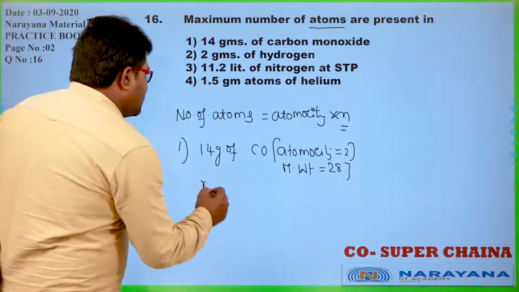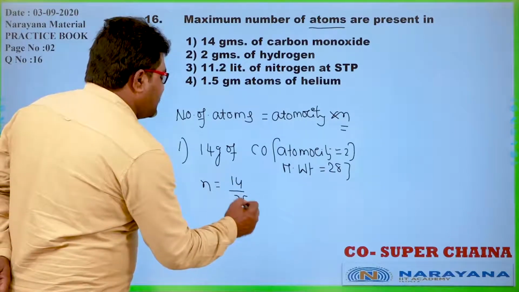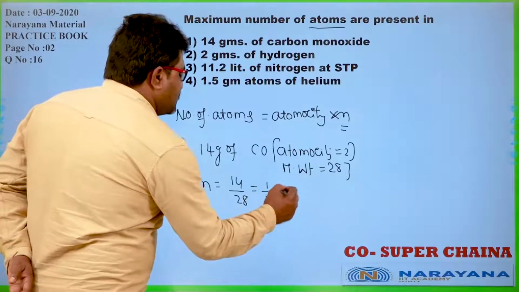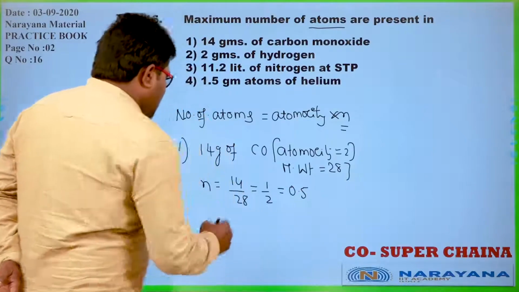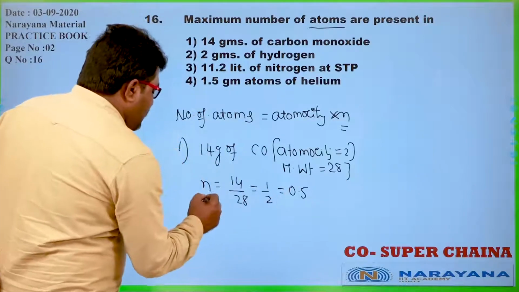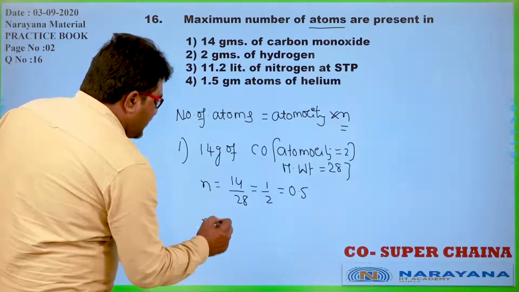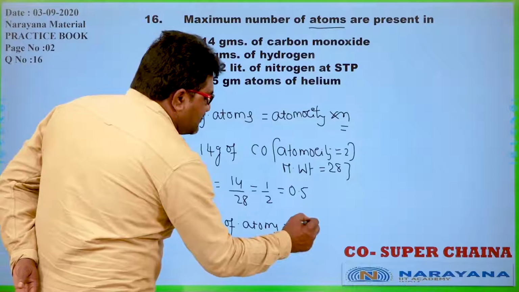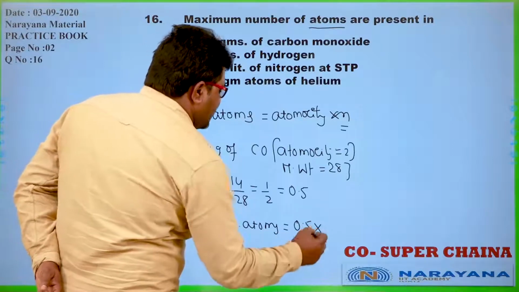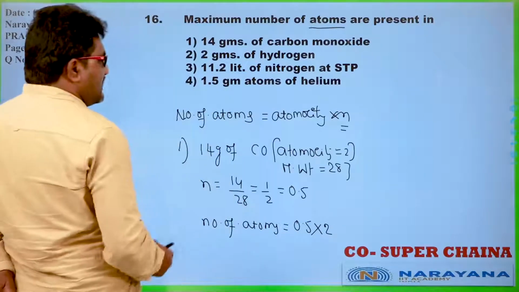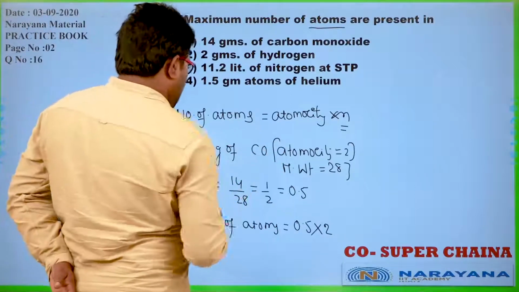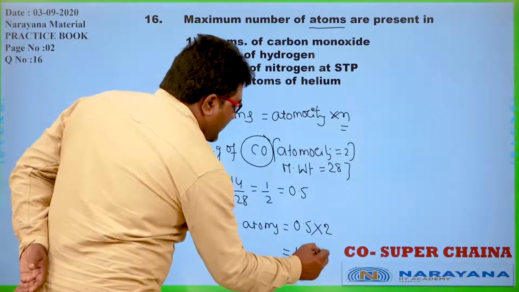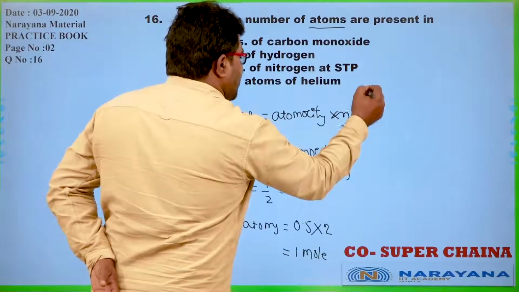So number of moles is 14 by 28, that is 1 by 2, 0.5 moles of molecules. Number of atoms is number of moles of molecules into its atomicity. What is the atomicity here? Carbon monoxide means CO, atomicity is 2. So 1 mole of atoms are there in the first case.